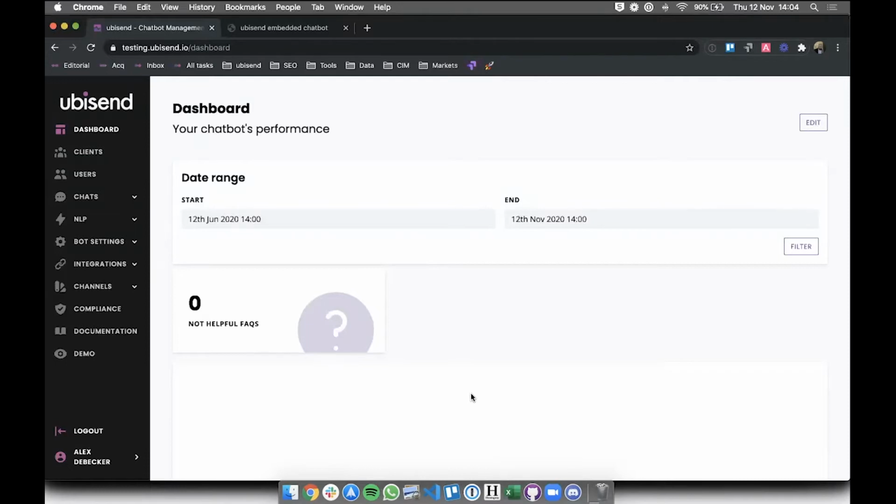I'm going to start from a brand new chatbot install. I should give a little teaser here: based on the idea for this challenge, I'm going to use our testing version of the platform, which is the version that's not currently live for all of our customers just yet, but we have sneaky access to it. Between the two of us and the millions of people looking at this video, I shouldn't really be doing this.